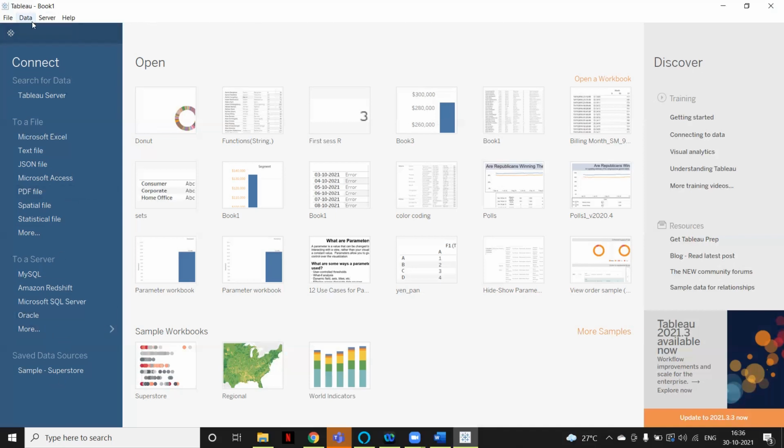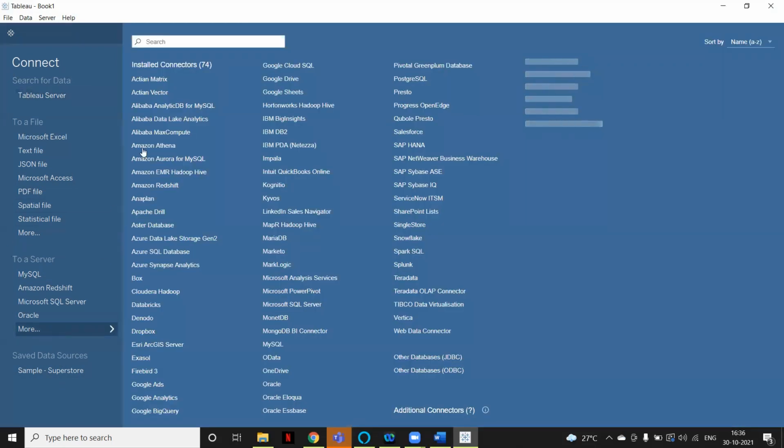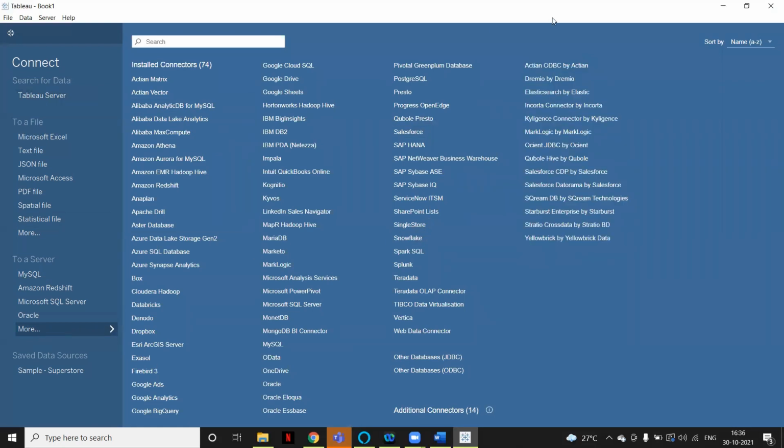Here you can see I have just opened Tableau, and this is what the user interface of Tableau looks like. On the left-hand side you can see the blue pane. Here Tableau offers around 50 plus connectors. Whatever database or data warehouse you are using, if you want to load that data into Tableau, you can make a connection by clicking on these connectors.